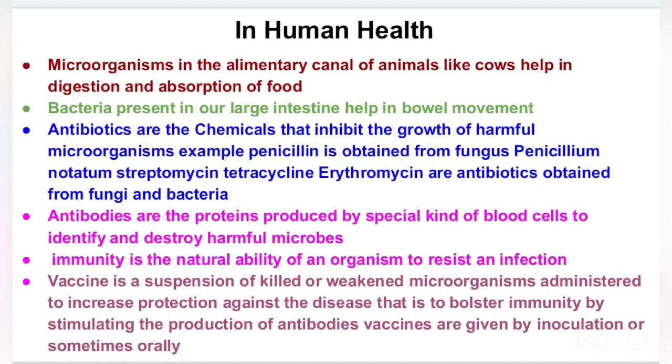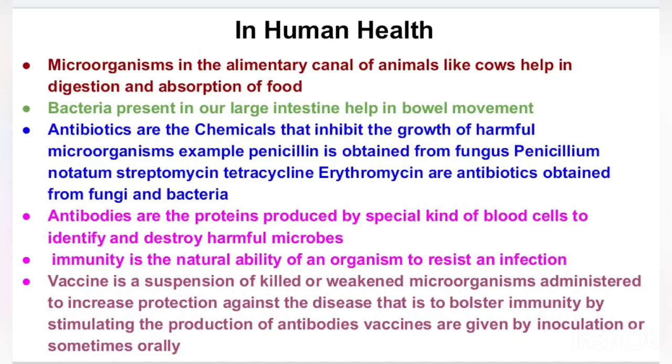Then there is one more term which is called a vaccine. What is a vaccine? Sometimes it happens that some antigen, any foreign particle, enters our body, and when these antigens enter, the antibodies fight against them and kill all those antigens. Doctors prescribe that we should take some light form or some weakened form of all those antigens or microorganisms which can cause infection to our body.